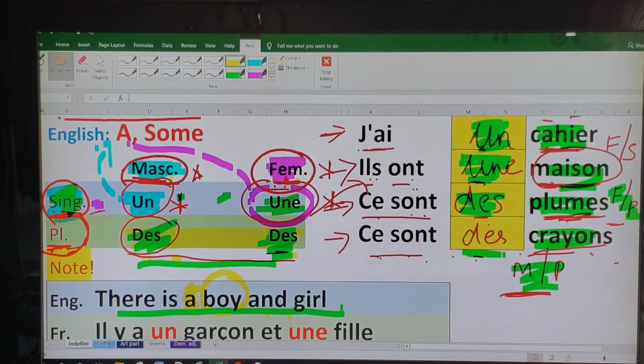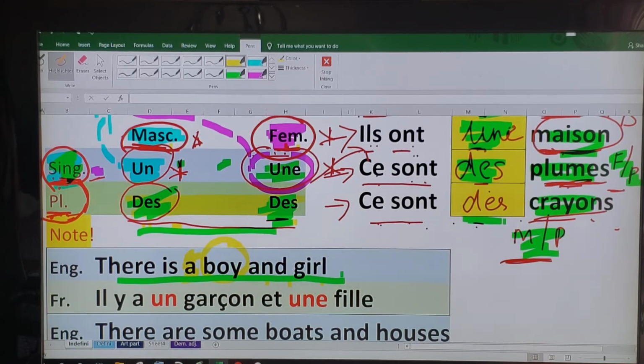But in French, you have to use the indefinite article before both nouns. So if I have to translate this sentence in French, how do we do it? We say, il y a un garçon et une fille. So this indefinite article un, and une, see, it's used in front of both nouns.